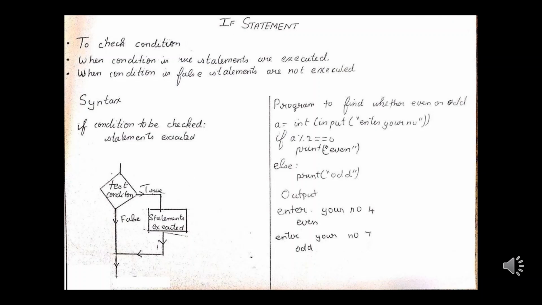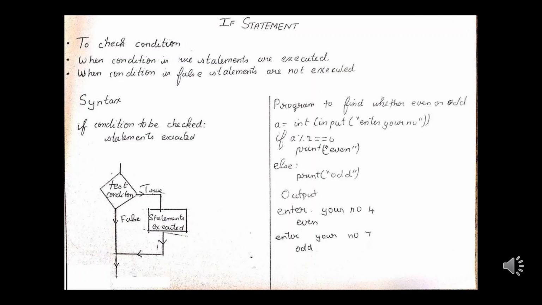In the sample program, we are going to find whether the number given by the user is an even number or an odd number. Now we are assigning the number from the user to the variable a. So if a modulus 2, modulus is the operator used to find the remainder, is equal to 0, then we will print it as even number, because we know that if any number divided by 2 leaves remainder 0, it is an even number. And if this condition is not true, it goes to the else part and it is printed as odd number.